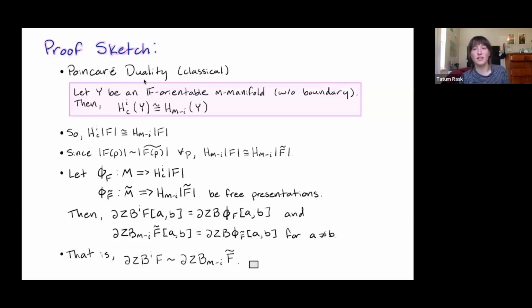But I wonder if there's some, instead of Poincaré duality, some combinatorial or algebraic condition you could put on, say, your persistence modules or your posets to prove a similar result without relying on the geometry so heavily. So to answer your question, I don't know, but I think it would be a really, really cool next step to look at. Oh, super fascinating. Thank you so much. Yeah, thank you.